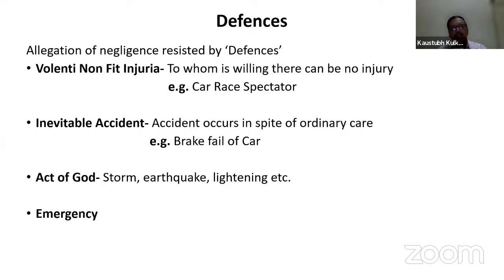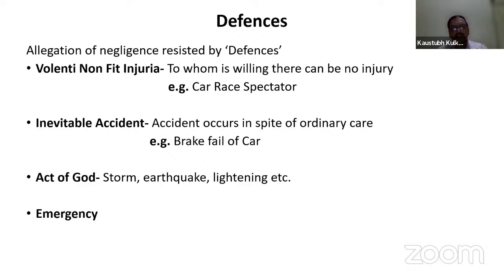What will happen? The injured person will sue the car owner in the court of law. In the court of law, our insured person as well as the insurance company will say that, okay, the injury is there to that person, but still the car was very well maintained. There is proof, and the accident was inevitable. It is not because of the negligence of the car owner.